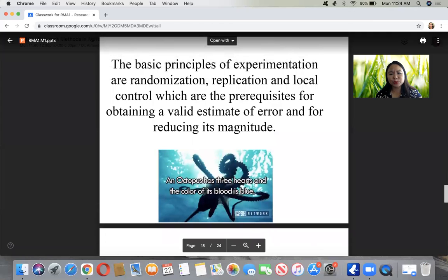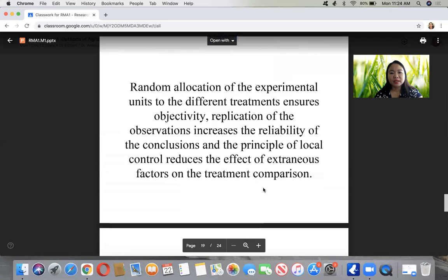That is just to relate that the principles of experiment should be random, should be replicated, and locally controlled. Random allocation of the experimental units to the different treatments ensures objectivity. Replication of the observation increases the reliability of the conclusions. So if you have data to show, that is what makes your conclusion or deduction reliable.